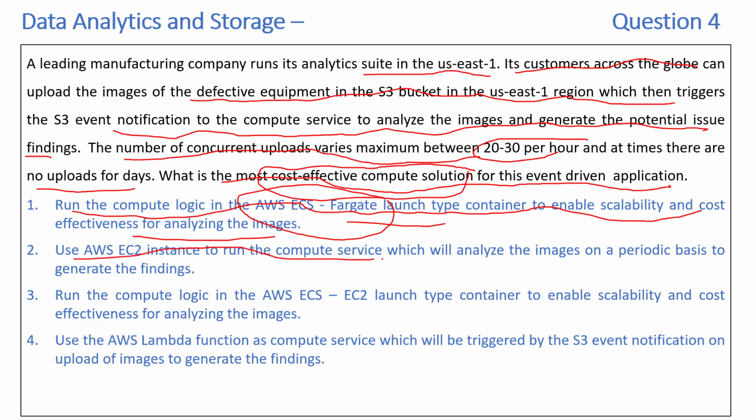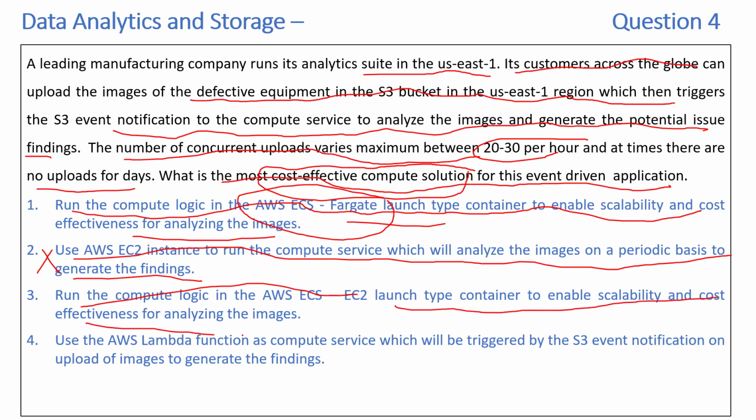Second, use an EC2 instance to run the compute service, which will analyze the images on a periodic basis to generate the findings. So again, this is going to be even more expensive. It will run continuously. So yeah, this doesn't seem to be a very good option. The first one is better than the second one, so we'll rule out the second one. Run the compute logic in AWS EC2 launch type containers to enable scalability and cost effectiveness for analyzing the images. So again, this is very similar to the first one. Use the containers with EC2 launch type. Again, there is going to be some management overhead and it might not be a very cost-effective solution.